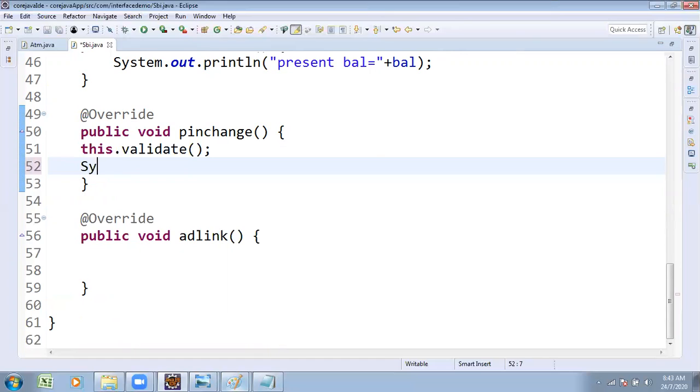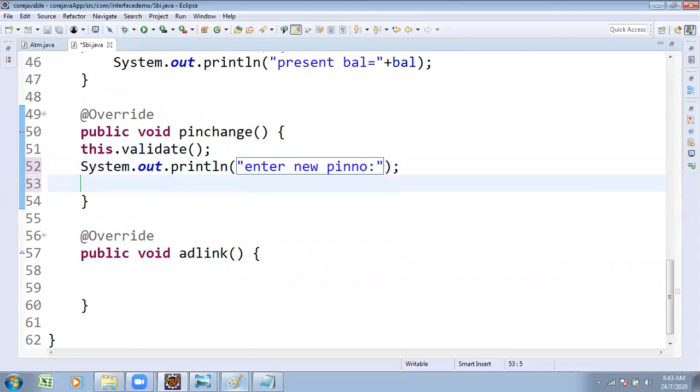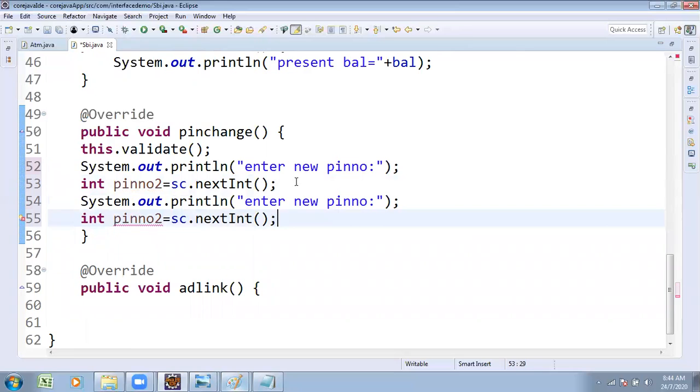After that, it asks with System.out: enter new pin number. pin number 2 is equal to sc.nextInt. So in the ATM, first the old pin number is validated and cross-checked. If it is fine, it asks for the new pin number. Similarly, it asks for the new pin number twice: re-enter new pin number.